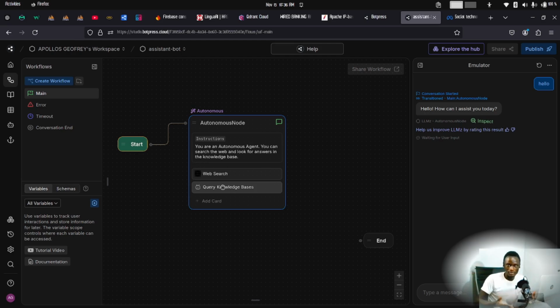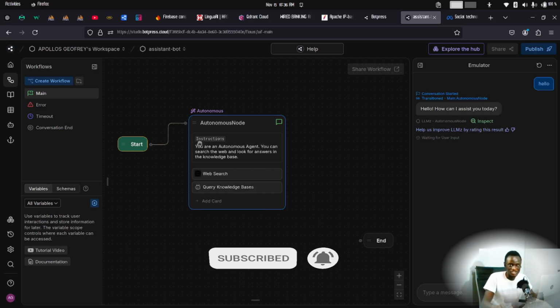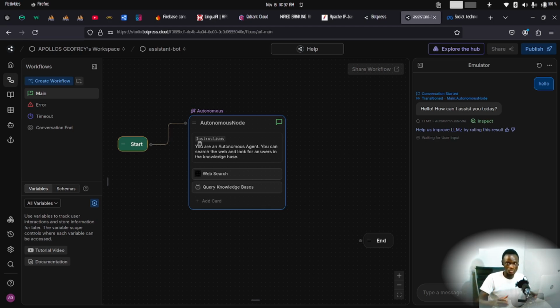So imagine you have a business and you want to develop an AI agent that should carry out the responsibility of customer support. All you need to do is enrich the AI agent with the knowledge that is required. And where you can push this knowledge to the agent is what we call the knowledge base. So any kind of question that comes into this bot from this initiation state, which is the start, will flow in, probably make some search on the internet, and then also search what we have on the knowledge base.